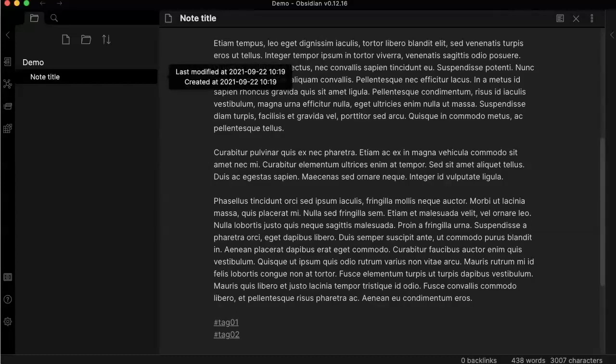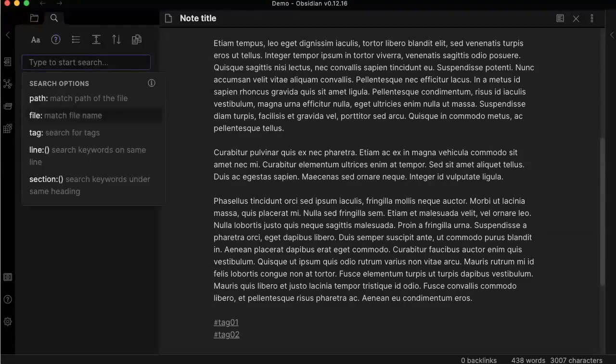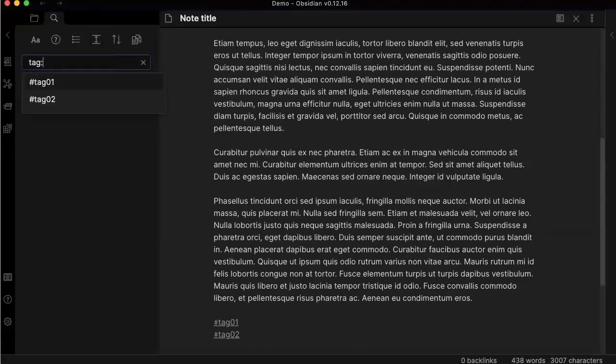What is actually the case in Bear, and you're going to notice that in a few seconds. If I want to just search by tags, I have to click the search panel here and then search for a specific tag. You're going to see I have different suggestions here of the tags I've already created. There are also other options, but I won't dig deeper into them in this video.